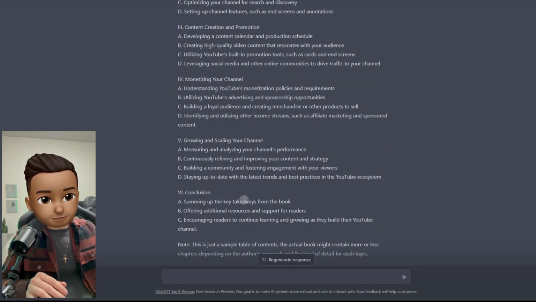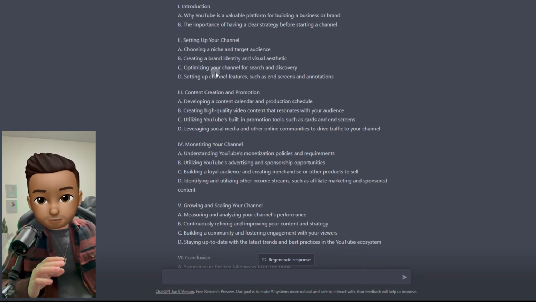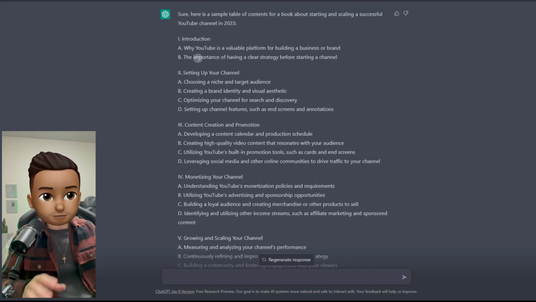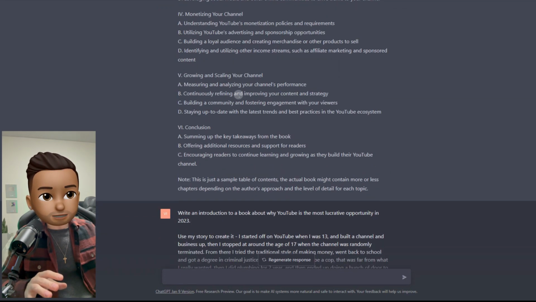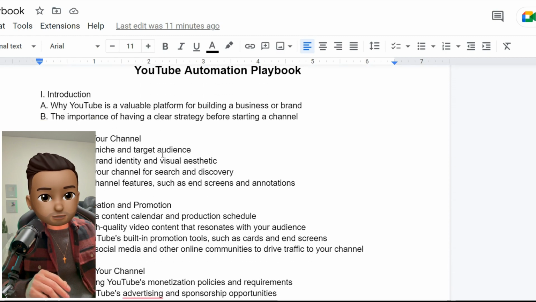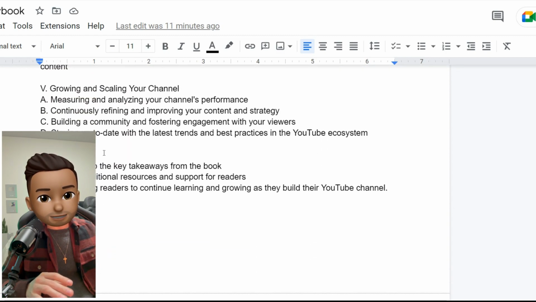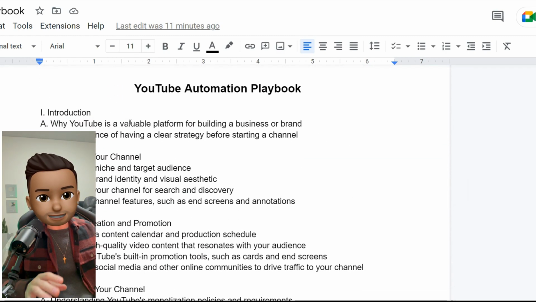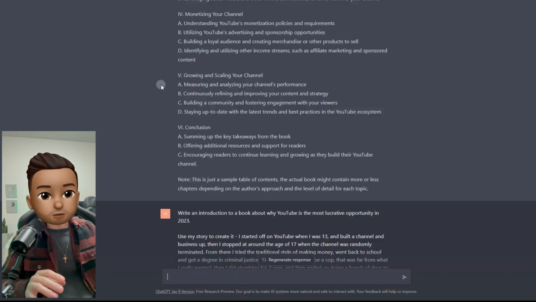And underneath, obviously, we have all these little points, which we can choose to keep, or we can model them, we can replicate them, we can adapt them, we can change it all around. So this is just the first draft, right? I liked what I saw. So what I did is I put it right into a Google Doc. So now I have everything here. I now have the table of contents. We know exactly how it's going to start, right? So now what I did,